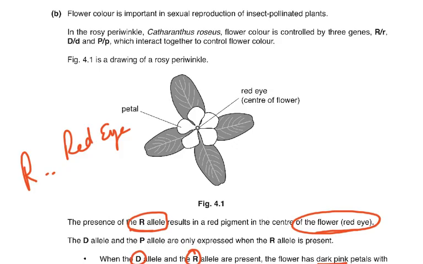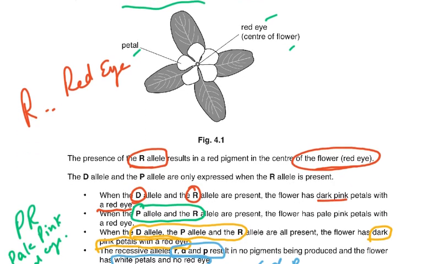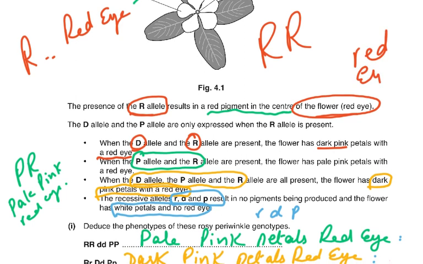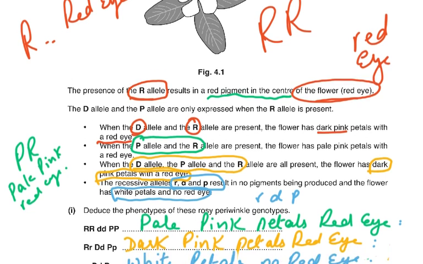To the B part, flower color is important in sexual reproduction of insect pollinated plants. In the rosy periwinkle, Catharanthus roseus, flower color is controlled by 3 genes, R, D, and P, which interact together to control flower color. It's a drawing of the typical petal, red eye, flower. Well, of course, now we read along. The presence of R allele results in a red pigment in the center of the flower, red eye. So whenever we have R, it is going to be red eye. Now it was very easy if we could figure this out in the beginning of the question, then of course this whole question was going to be very easy.